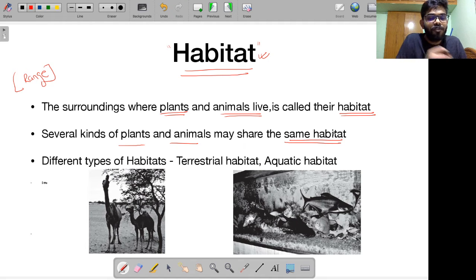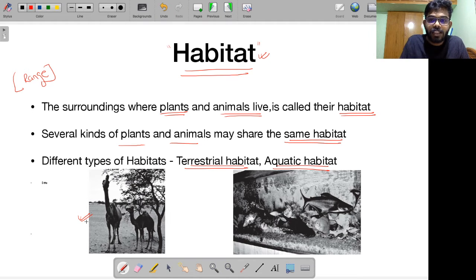Alright. There are different types of habitat. As you can see, you can have terrestrial habitat or aquatic habitat. Terrestrial habitat means a habitat that exists on land. For example, grasslands, mountain tops, plains, the northern plains, the Deccan plateau, these are all examples of terrestrial habitat. See these camels, they are living in this desert region. This desert is an example of terrestrial habitat, right?